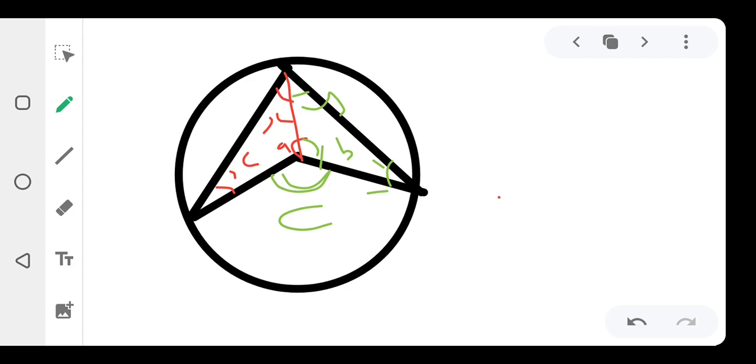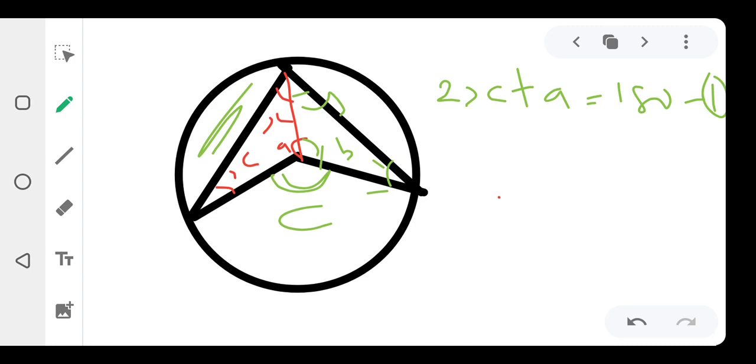Equation 1, let's talk about the first triangle that we have here. We have X plus X plus A, right? So X plus X will give me 2X plus A. I'll call it what? 2X plus A equals 180. Equation 1. How do I get that? From the first triangle. The sum of these, 2X plus A, gives me 180. Why? The sum of the angles in a triangle is equal to 180. Always write it there.